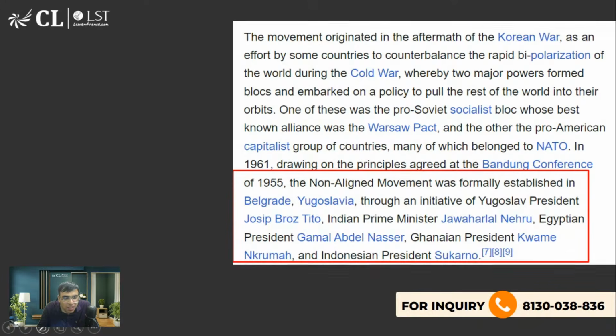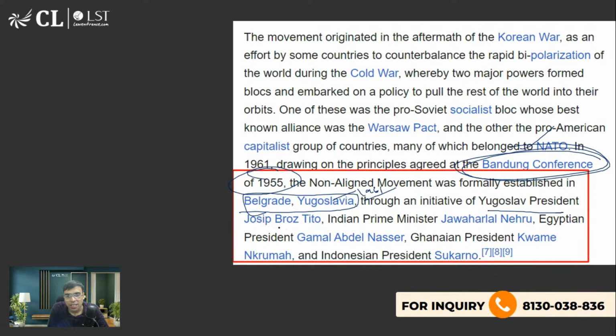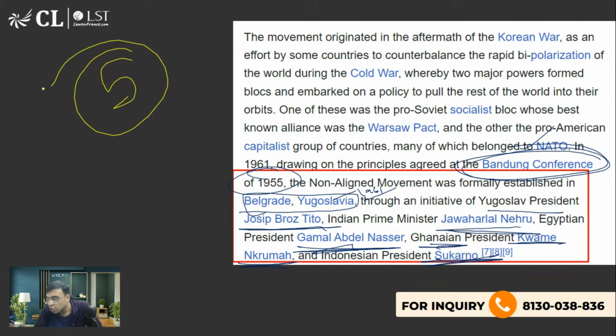So the 5 countries first, the idea came in 1955. Bandung conference happens in, I think, Indonesia में जगह है ना. Then in 1961, finally Belgrade, Yugoslavia में that was formalized, है ना. So 5 leaders: Yugoslavia के president थे जोसेफ टीटो, Indian Prime Minister जवाहरलाल नेहरू, Egyptian President जमाल अब्दुल नासिर, Ghana is a country in Africa, उनके president थे क्वामे नक्रूमा, and Indonesian President Sukarno. ठीक है, so these 5 were the main leaders of non-aligned movement. I hope this has to be very crystal clear.